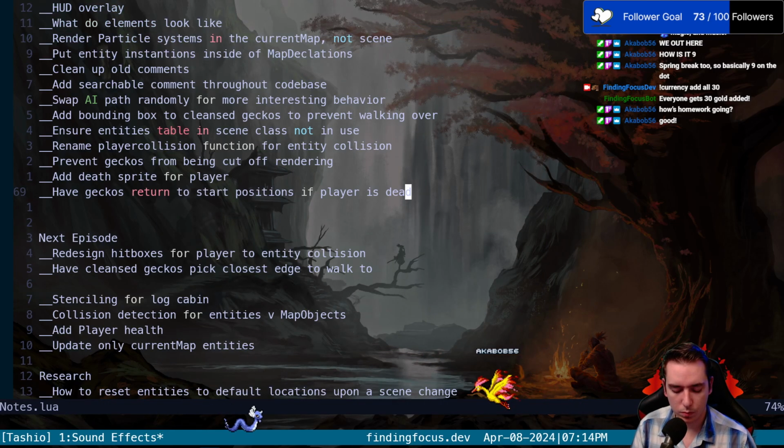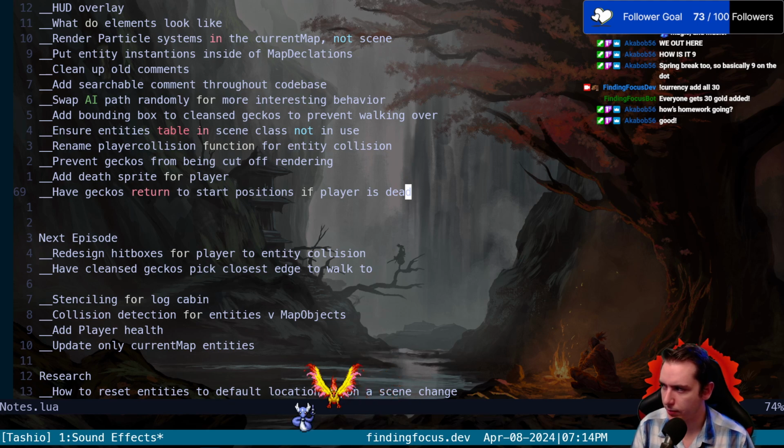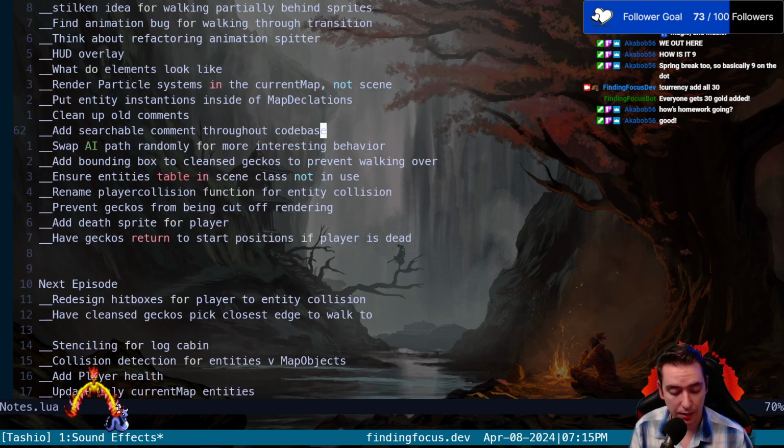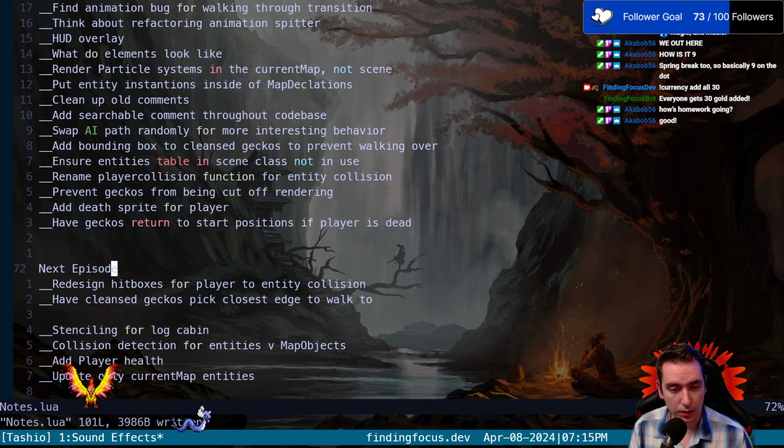Okay, so all we've got are these 3 little sounds we're doing. We've got a hit, a spell cast, and a death sound. So what I want to do is go turn all of those things off, and then I'll walk through how to import sounds for Kane and then how to play them and all that stuff. And then I'll timestamp this video to know where to send Kane the timestamp so he can see just how to do it. So let's go. We're going to turn off all of our sounds.